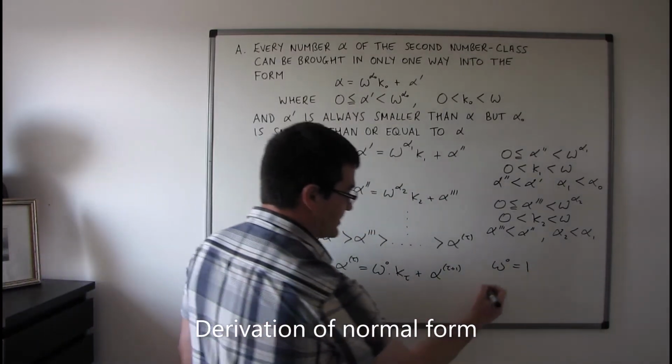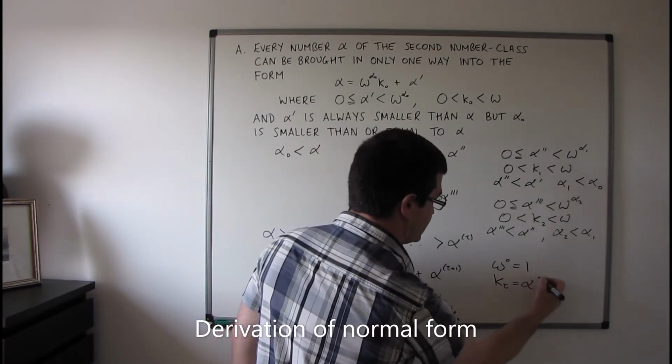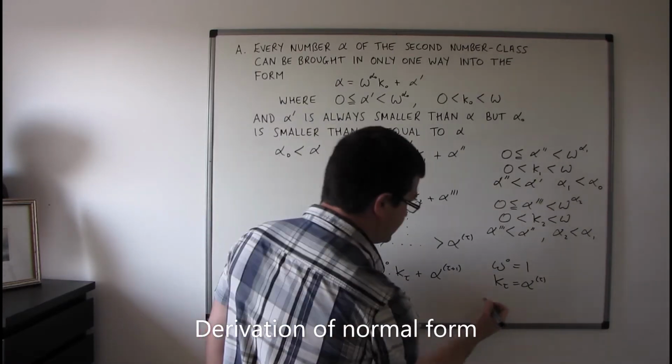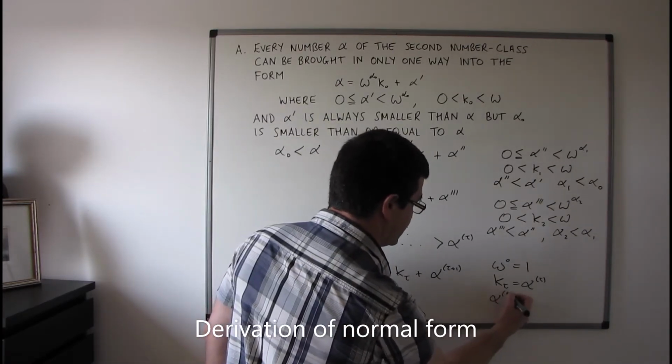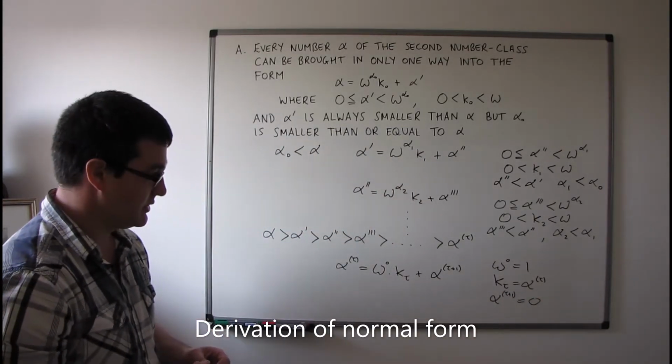And if we choose kappa tau to be equal to alpha tau, then that will mean that alpha tau plus 1 is going to be equal to 0.